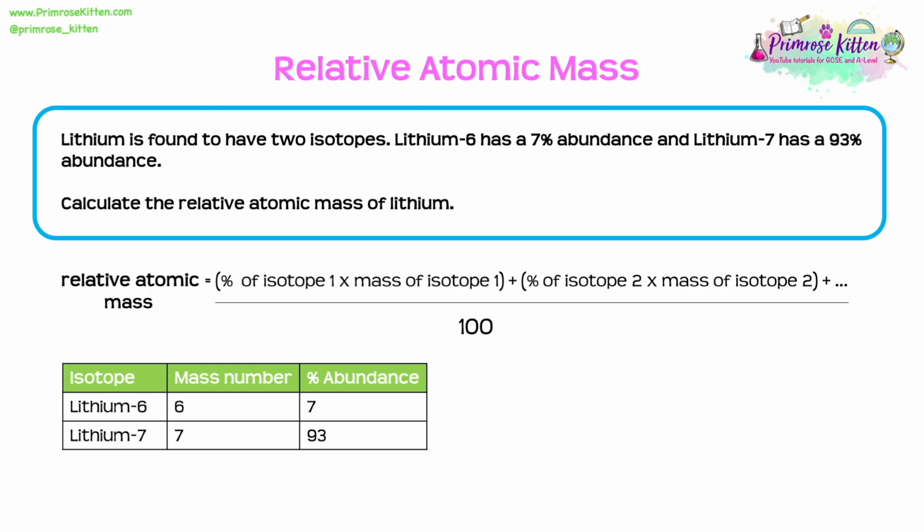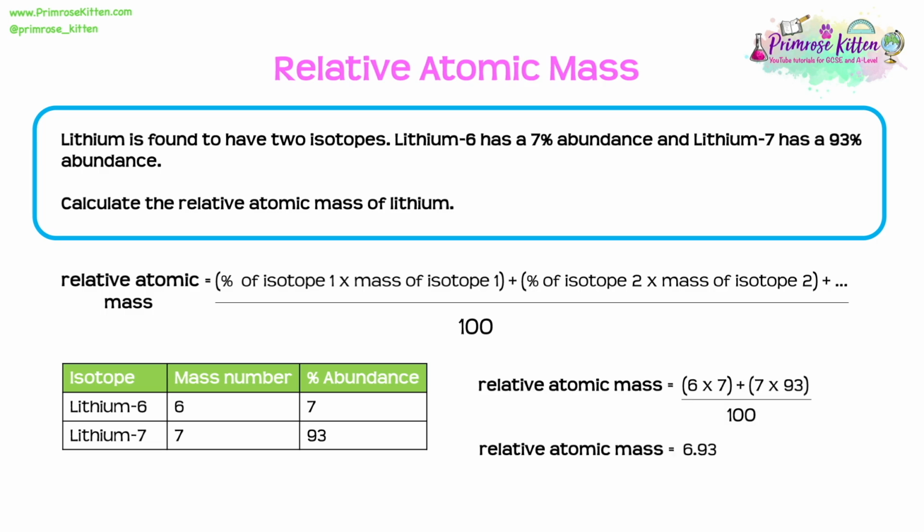So summarising the information we have here, we know the mass number of lithium-6 is 6 and its percentage abundance is 7%. Lithium-7 has a mass number of 7 and a percentage abundance of 93. So if we substitute these into our equation, we find that the relative atomic mass is equal to (6 times 7 plus 7 times 93) divided by 100. And that gives us a relative atomic mass equal to 6.93. And so that is the relative atomic mass of lithium.